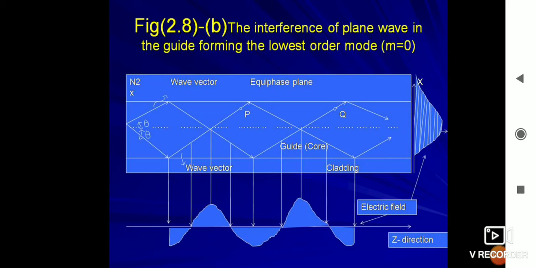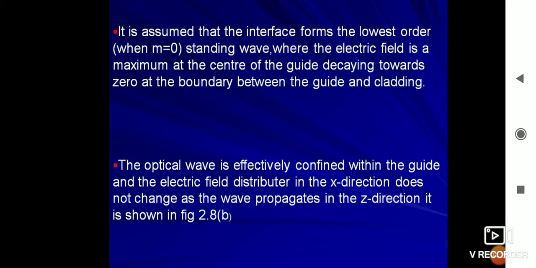This figure shows the interference of plane waves in the guide forming the lowest order mode, that is, m equal to 0. It is assumed that the interference for the lowest order, m equal to 0, gives a standing wave where the electric field is maximum at the center of the guide, decaying towards 0 at the boundary between the guide and cladding.